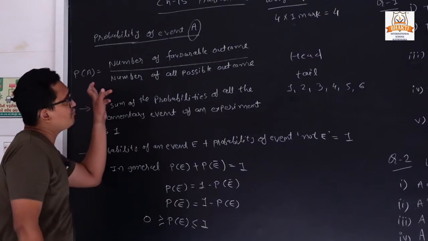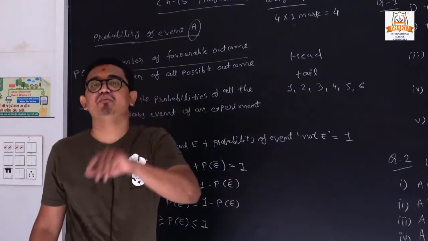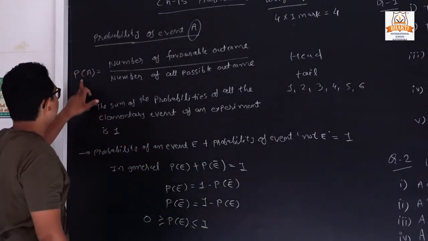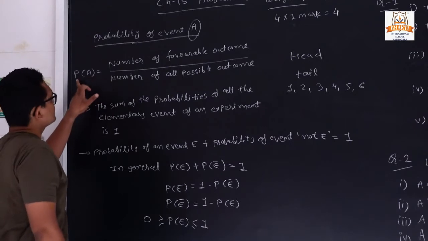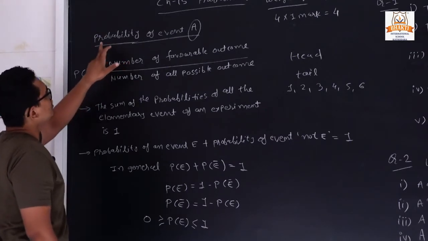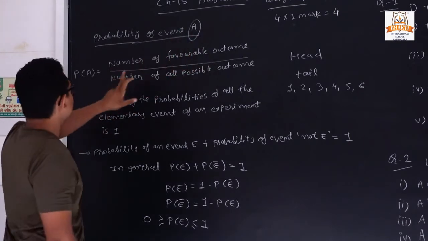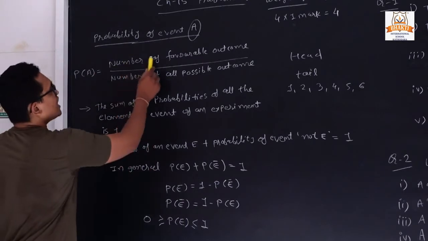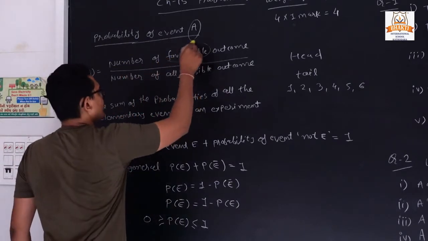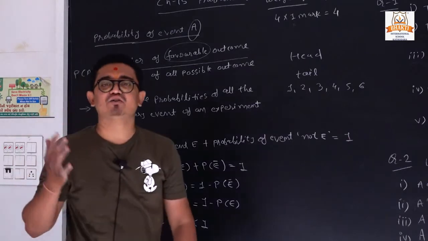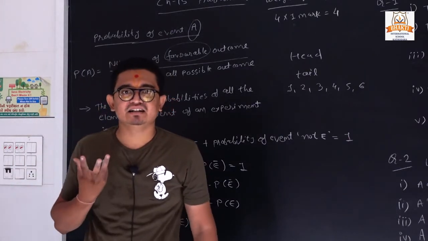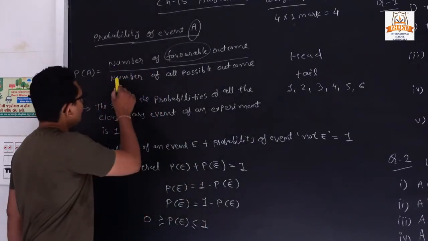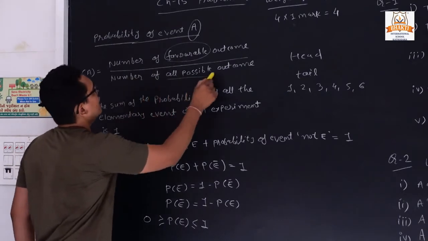So what is the formula for finding probability? We already learned it in standard 9. We have the same formula. Suppose we want to find the probability of event A. The formula is: probability of event A is the number of favorable outcomes. Favorable means, suppose I am tossing a coin and I say head, so head is my favorable outcome. And this is divided by the number of all possible outcomes.